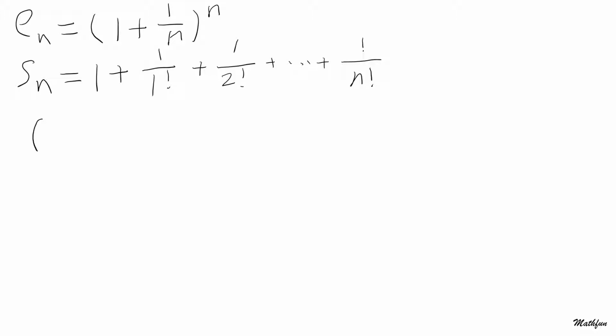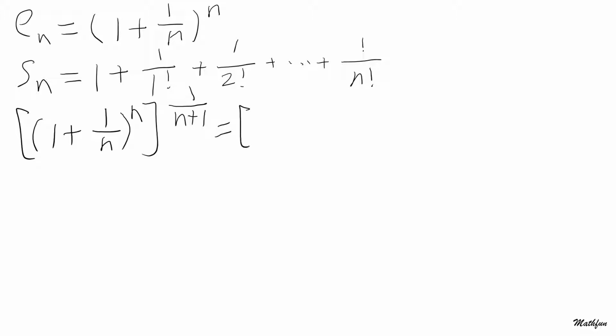So we're going to have 1 plus the reciprocal of n to the power of n, which is exactly E_n, but we're going to take the (n+1)th root. And we can write it down with an extra 1 here, but it's 1. So times what?